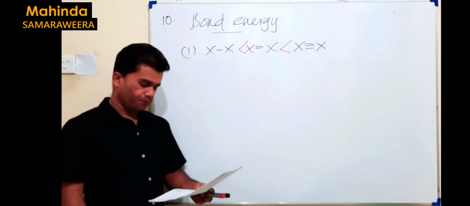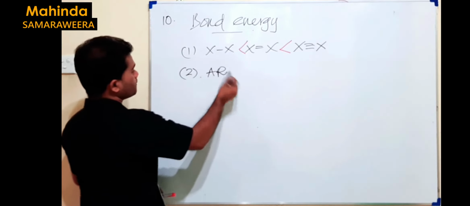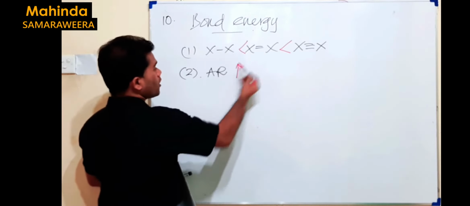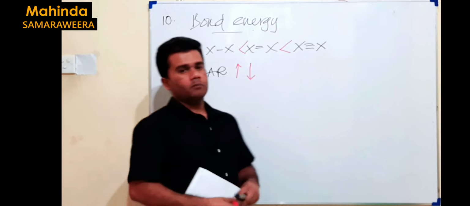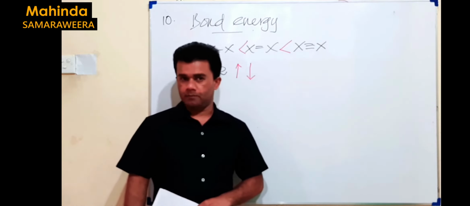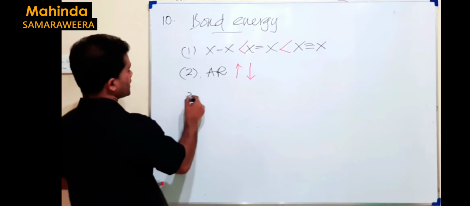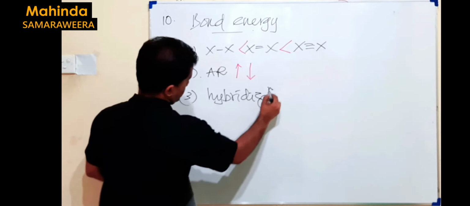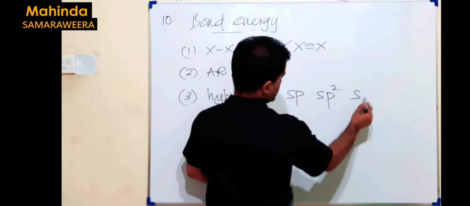It's not then a factor. Second thing we can consider, second factor, there can be atomic radius, right? So if you get a large atomic radius, we know bond length increases, then bond energy decreases. But since we get carbon and hydrogen always, the atomic radius can be the same. So then what is the difference here? The difference here is actually the hybridization. In this particular case, it's the hybridization of carbon actually. Normally that carbon can have this type of hybridization, sp, sp2 and sp3.